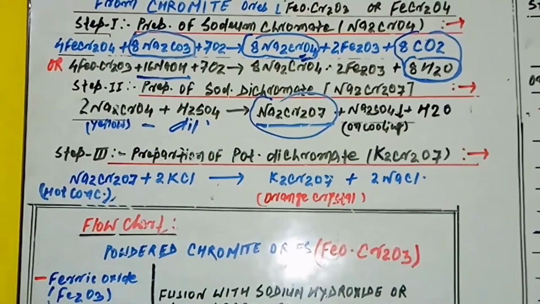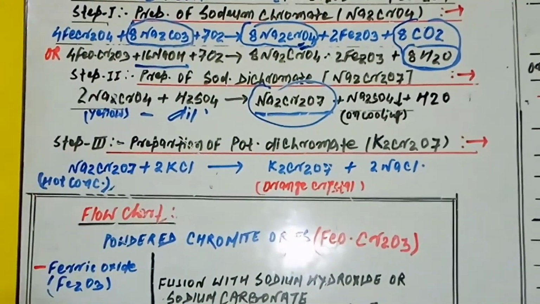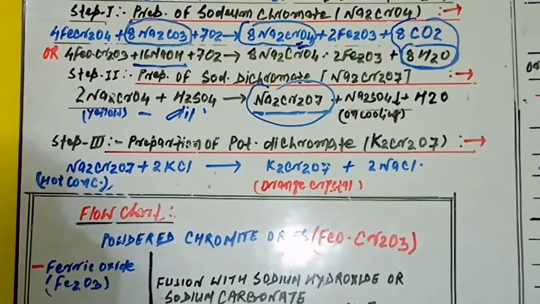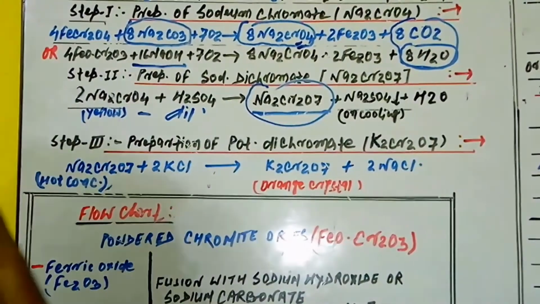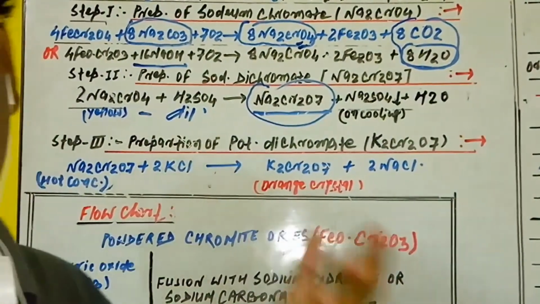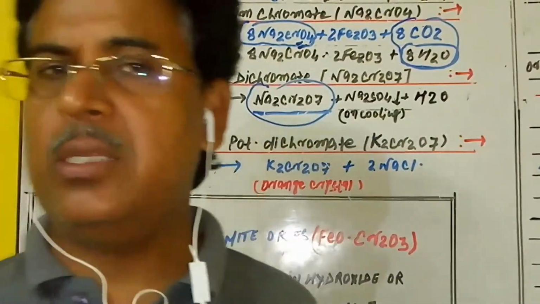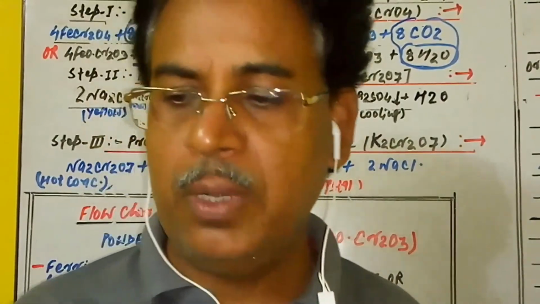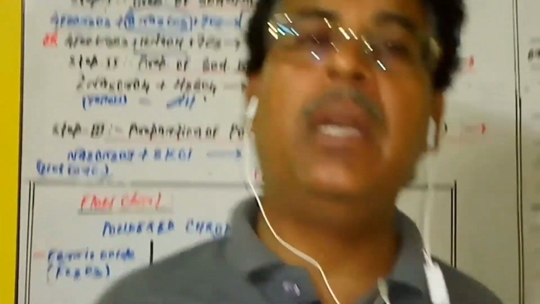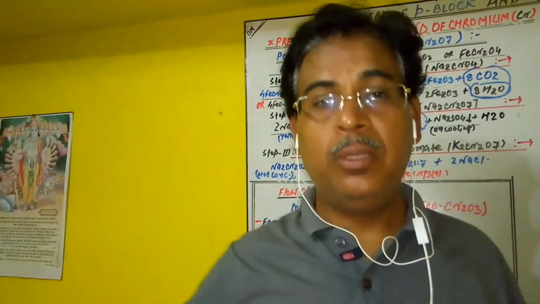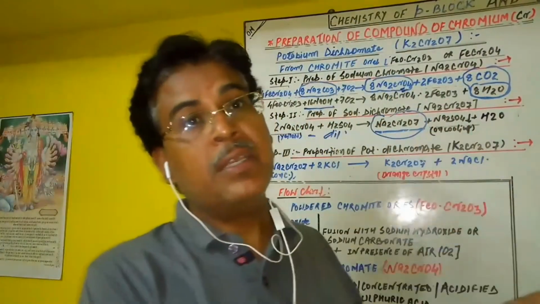Actually, one thing to remember here: the byproduct obtained, sodium chloride, is less soluble in comparison with the other substance obtained. So on fractional crystallization, on cooling and crystallization, we get the orange-red crystals of potassium dichromate. So these are the concepts about the method of preparation. Today we briefly explained the method of preparation. We won't go into more detail, but the next compound, potassium permanganate, is also prepared like this.